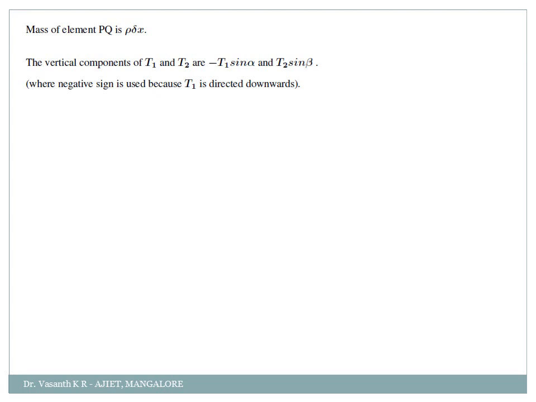Now what to do? Hence we have the total force, correct? The force is actually minus T1 sin alpha plus T2 sin beta. I have written it in the required format. Force is equal to T2 sin beta minus T1 sin alpha, or simply, force is equal to the summation of tensions, correct? Physics you should know much better than me, because I am just a simple mathematician. Whatever physics I have learned, I might have forgotten. So you will be very clear about these points. So this force is equal to T2 sin beta minus T1 sin alpha.